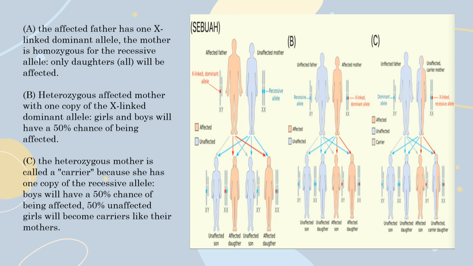Girls and boys will have a 50% chance of being affected. C. The heterozygous mother is called a carrier because she has one copy of the recessive allele. Boys will have a 50% chance of being affected. 50% of unaffected girls will become carriers like their mother.